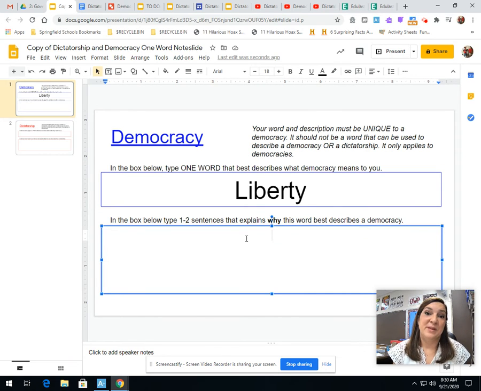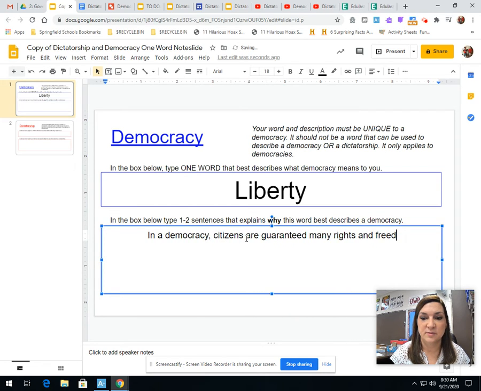The word liberty means freedom. So I might start mine: in a democracy, citizens are guaranteed many rights and freedoms. The word liberty means freedom.